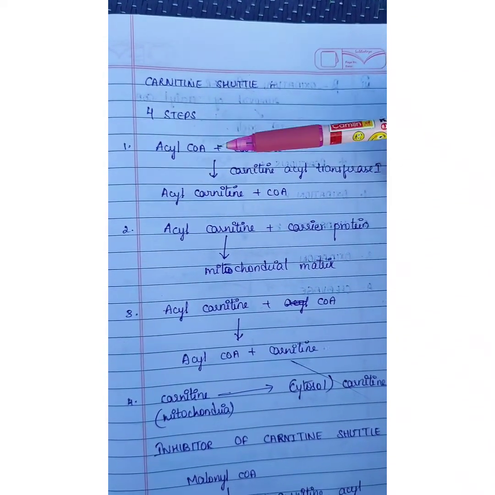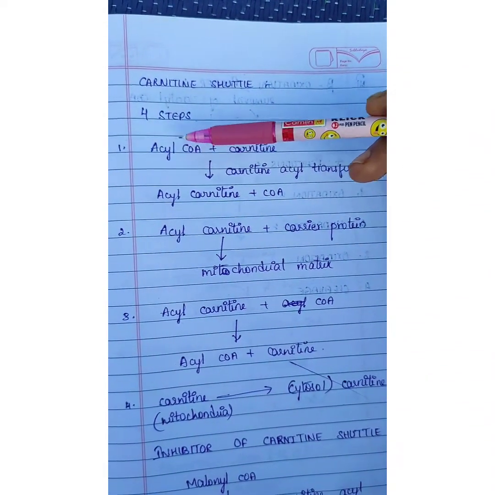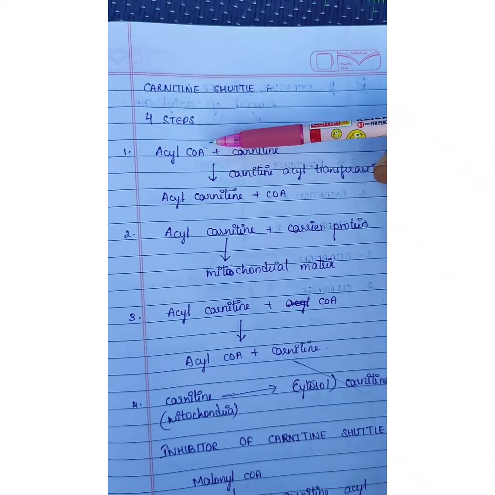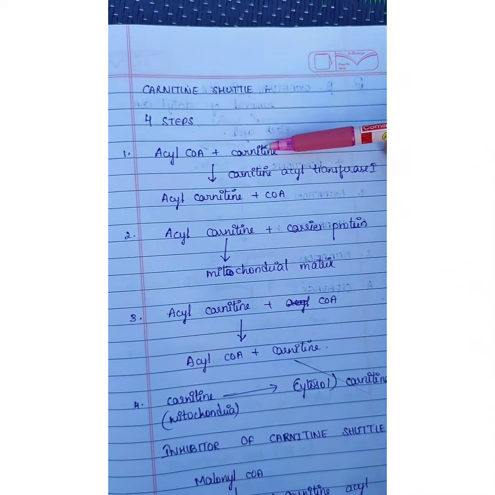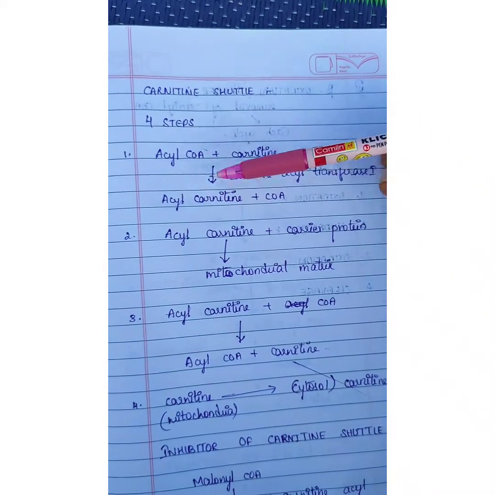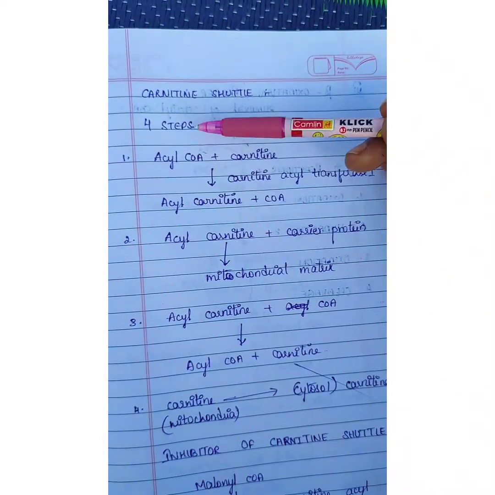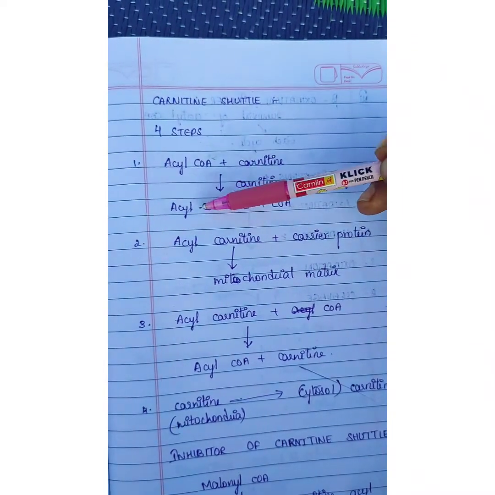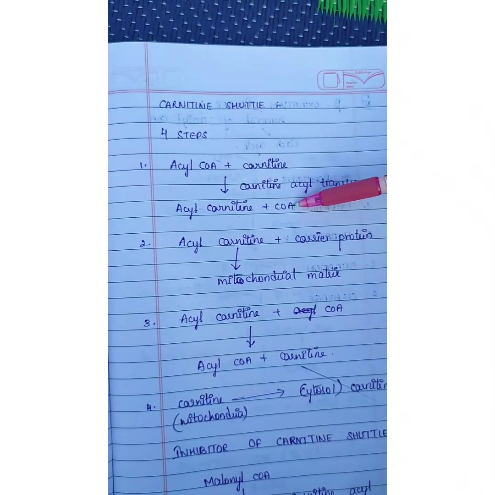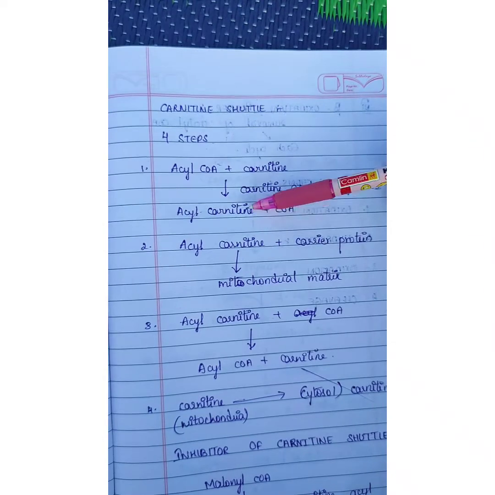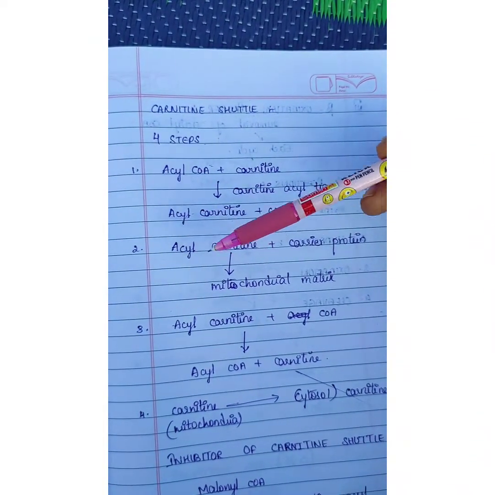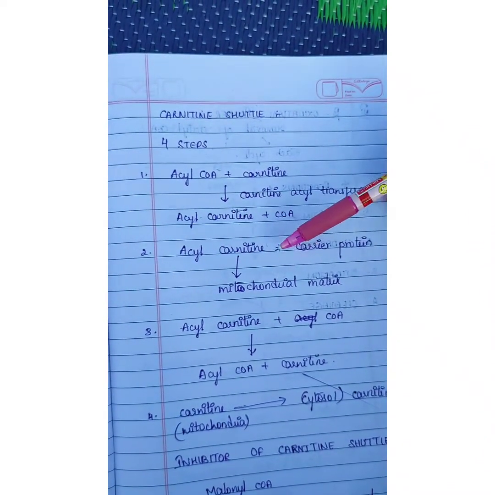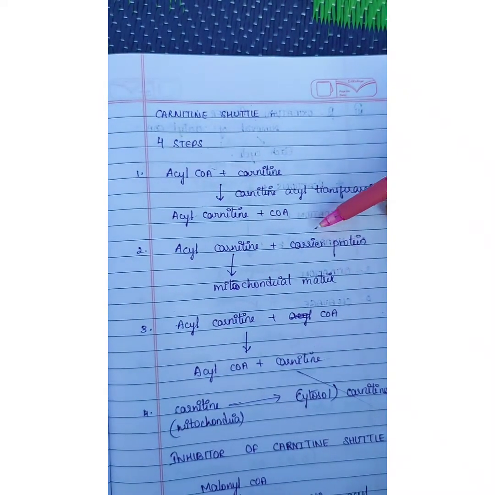First step, the acyl-CoA which is formed in the first step takes the help of carnitine and forms acyl carnitine. This CoA will be removed and carnitine will be attached here. Acyl carnitine plus CoA. So this is the first step. In the second step, acyl carnitine takes the help of a carrier protein.